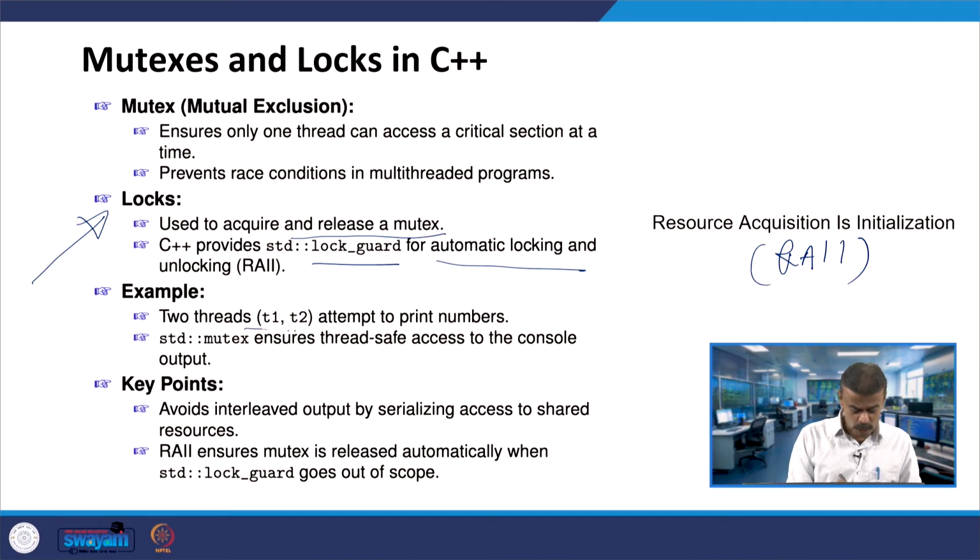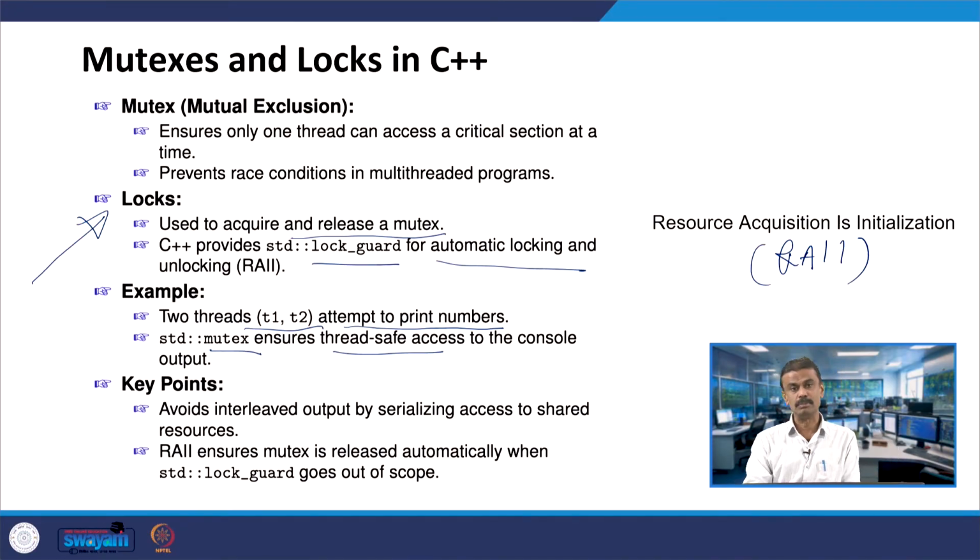Assume two threads, in fact this example we are going to see in C++. So, assume that the two threads T1 and T2 are attempting to print numbers. Now with the help of mutex, the mutex will ensure thread-safe access to the console output. That means it will print one by one. Assume T1 is printing, let us say, 10 numbers. T1's 10 numbers will be printed, then thread 2's 10 numbers will be printed, or vice versa. First T2 will print the numbers and then T1 will print the numbers. So, the mutex is ensuring that.